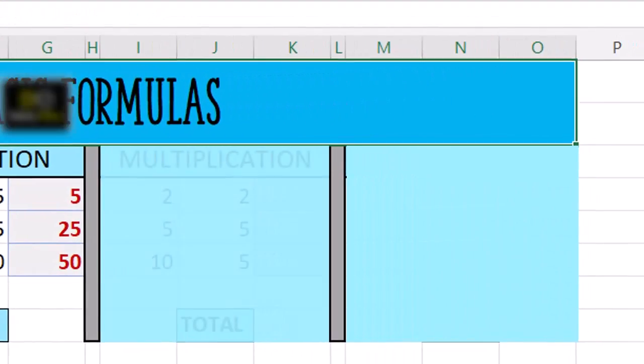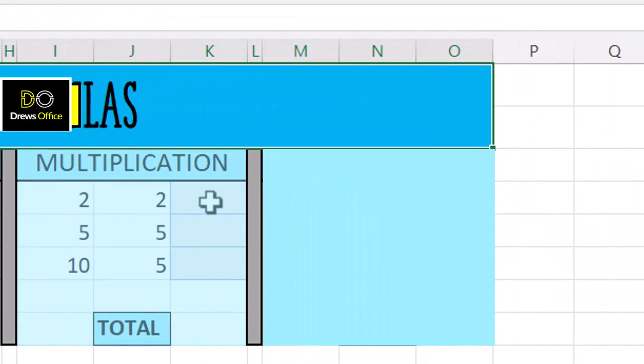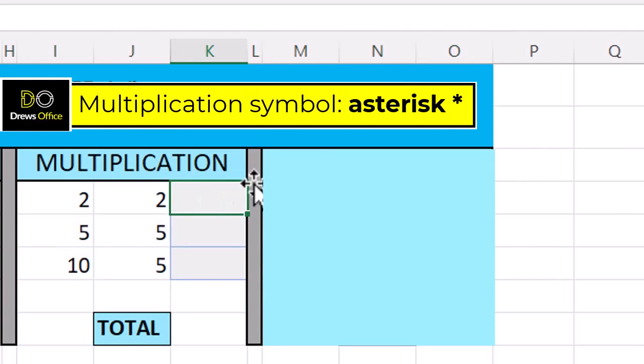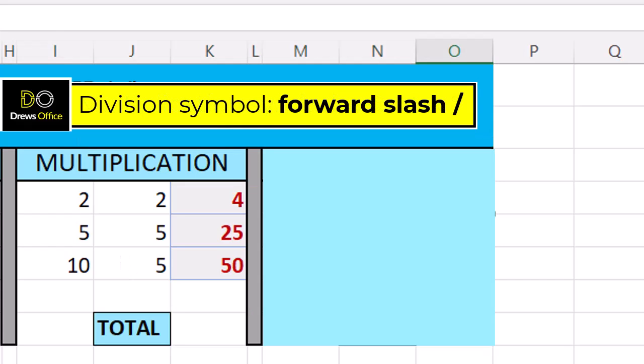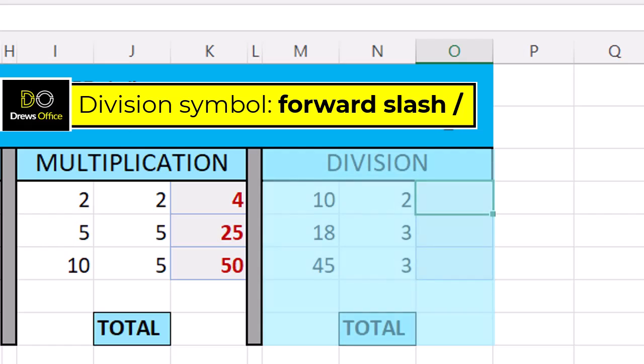For multiplication, we can carry out the same steps, but make sure we use the correct mathematical symbol. And then finally, let's write the formulas for the division column.